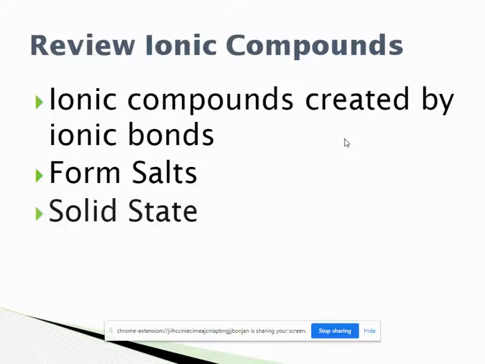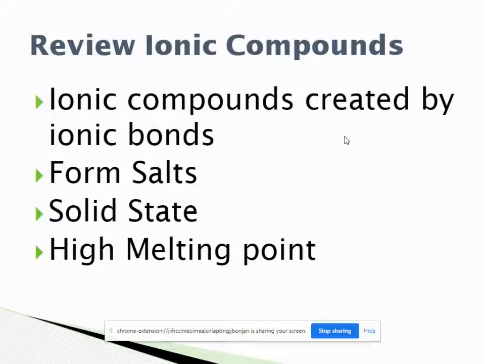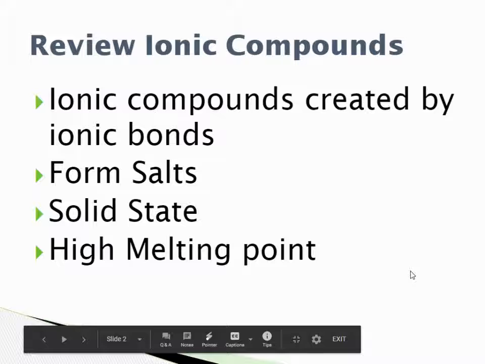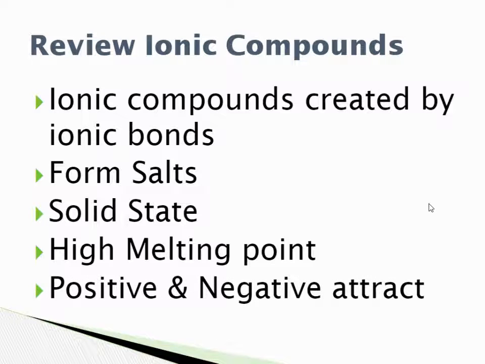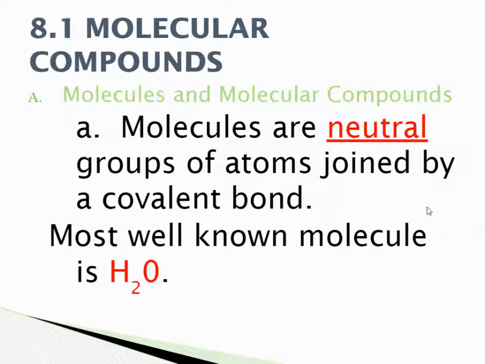So ionic bonds are created by ions. So they form salts, solid state, high melting point. Covalent bonds are going to be a little bit different. They are dealing with a nonmetal and a nonmetal. Ionic bonds are between a metal and a nonmetal. So positive and negative attract.